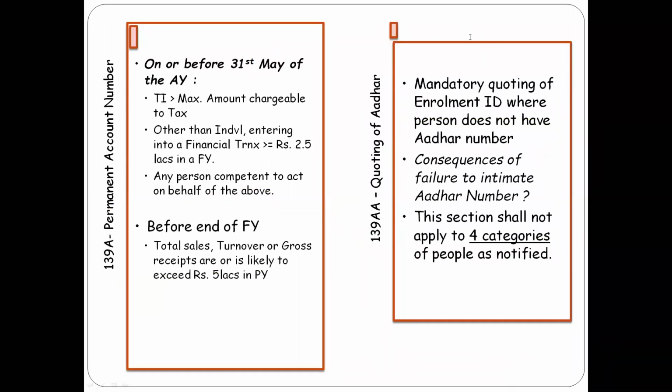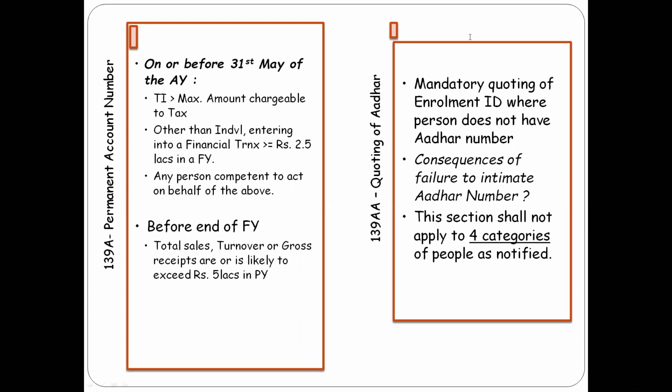Next, Sections 139A and 139A(5), quoting of PAN number and quoting of Aadhaar number. First, the Permanent Account Number, which is the PAN number, which consists of ten alphanumeric characters. There are two categories of persons who have to apply, and two due dates before which an assessee should apply for PAN.